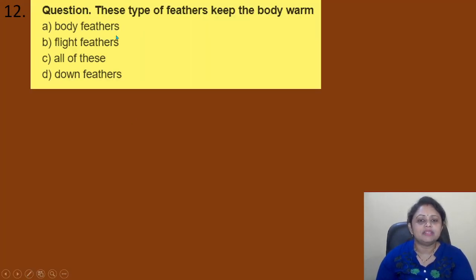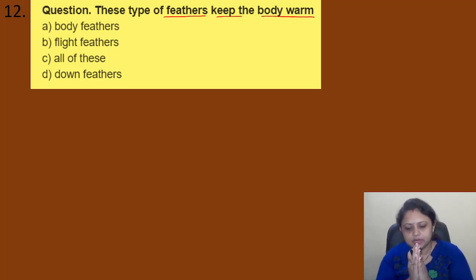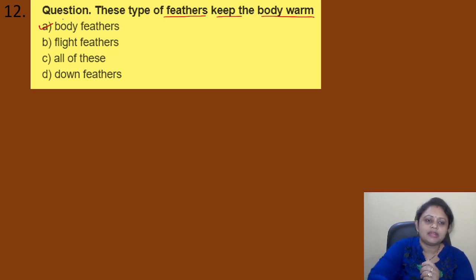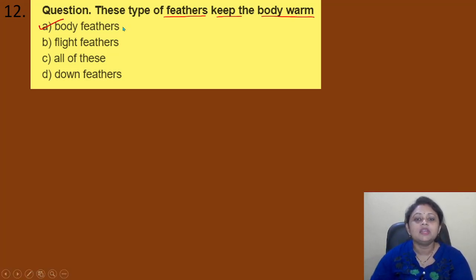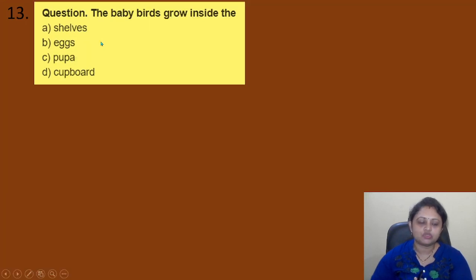This type of feathers keeps the body warm. Option A, body feathers. B, flight feathers. C, all of these. D, down feathers. So which type of feather keeps the body warm? To keep the body warm, body feathers are used. Okay. So option A, that is body feathers, they help the body to keep warm. Coming to the next question.